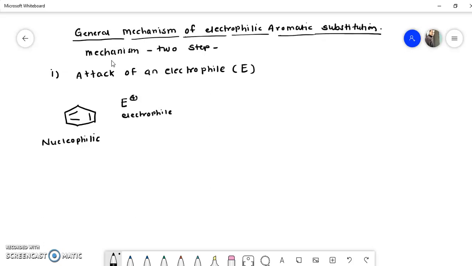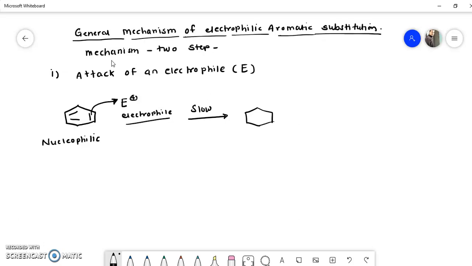So there is always a reaction between an electrophile and a nucleophile, because one is an electron-rich center and one is an electron-deficient center. Here this benzene is nucleophilic, that means it is an electron-rich center due to its 6 pi electrons, and E plus, due to its positive charge, is the electrophile, that means an electron-deficient center. So always an electron-rich species attacks an electron-deficient species. Suppose this pi bond attacks this electrophile. So this is the first step, attack of the electrophile, and this is a slow step.